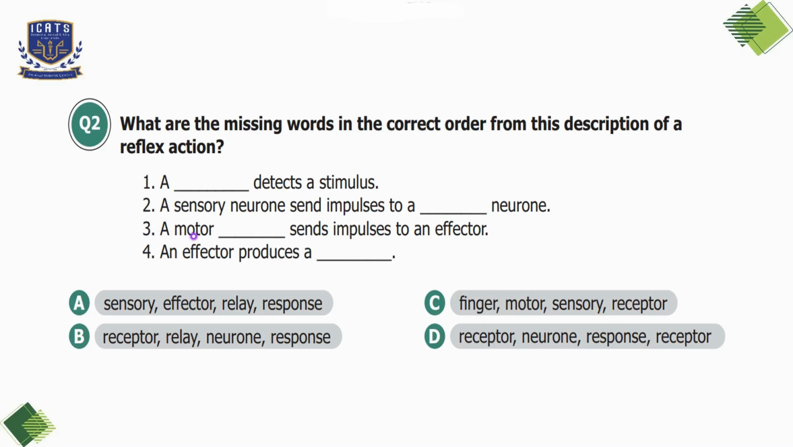Third statement is a motor dash sends impulses to an effector. So the correct term is neuron. Motor neurons carry impulses to the muscles or glands. The fourth statement is an effector produces a dash and response will be written over here. The effector reacts, for example, moving away from the danger. So we will choose option B here because it's representing the correct order of the missing words.